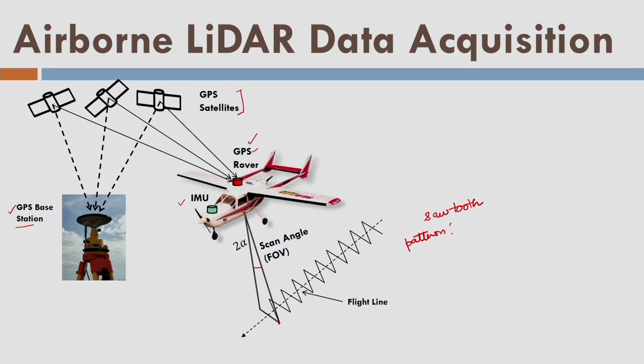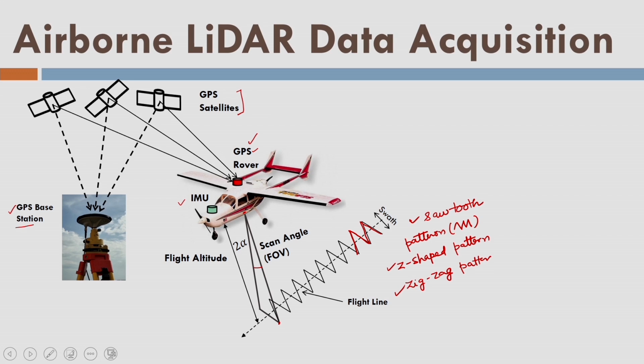On the ground surface, it is like a sawtooth, or we also call it a jet-shaped pattern or zigzag pattern. So, all three names are indicating this pattern of the data acquisition. This is the flight altitude of the aircraft, which is shown by the arrow here. This is the swath, which is the width of the data acquisition across the flight line.